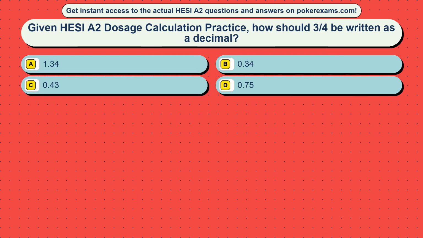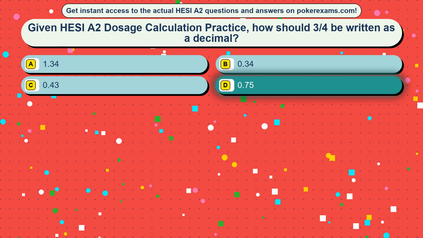Question 48. Given HESI A2 dosage calculation practice, how should 3/4 be written as a decimal? Option A 1.34, option B 0.34, option C 0.43, option D 0.75. The correct answer is option D, 0.75.